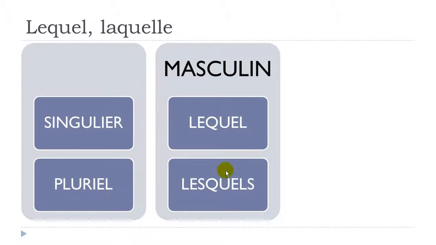Then for the plural form, you will add this S here and then S at the end, okay? And it will give you the pronunciation lesquels, all right? So final S is not pronounced. So here, when you get this L-E-S, it's just like the article, if you remember, les. So it goes like lesquels, all right?